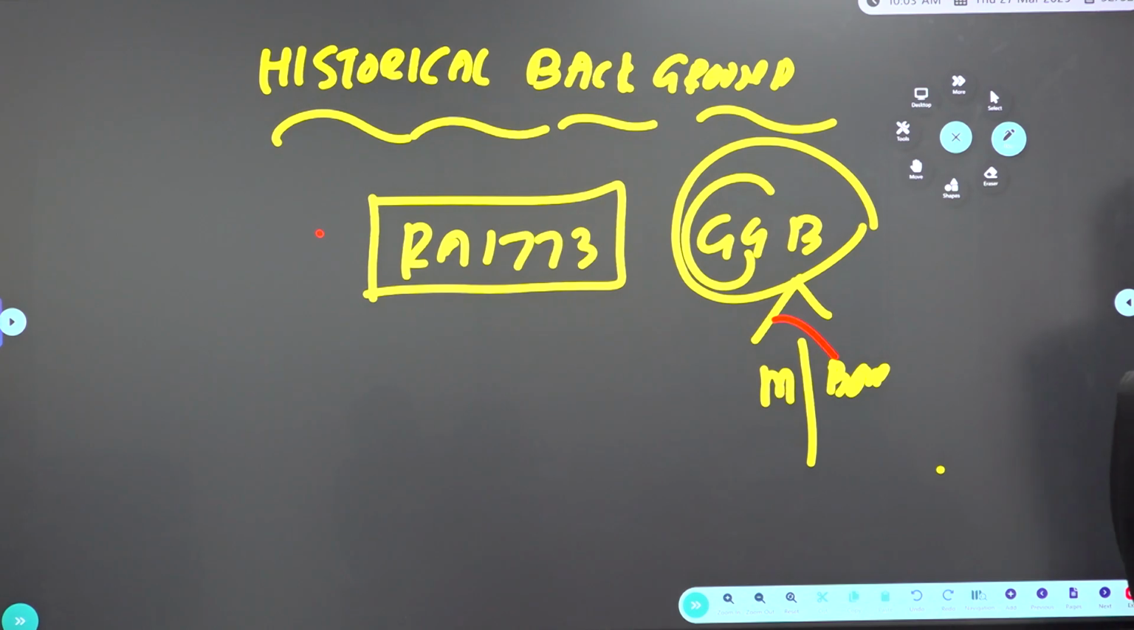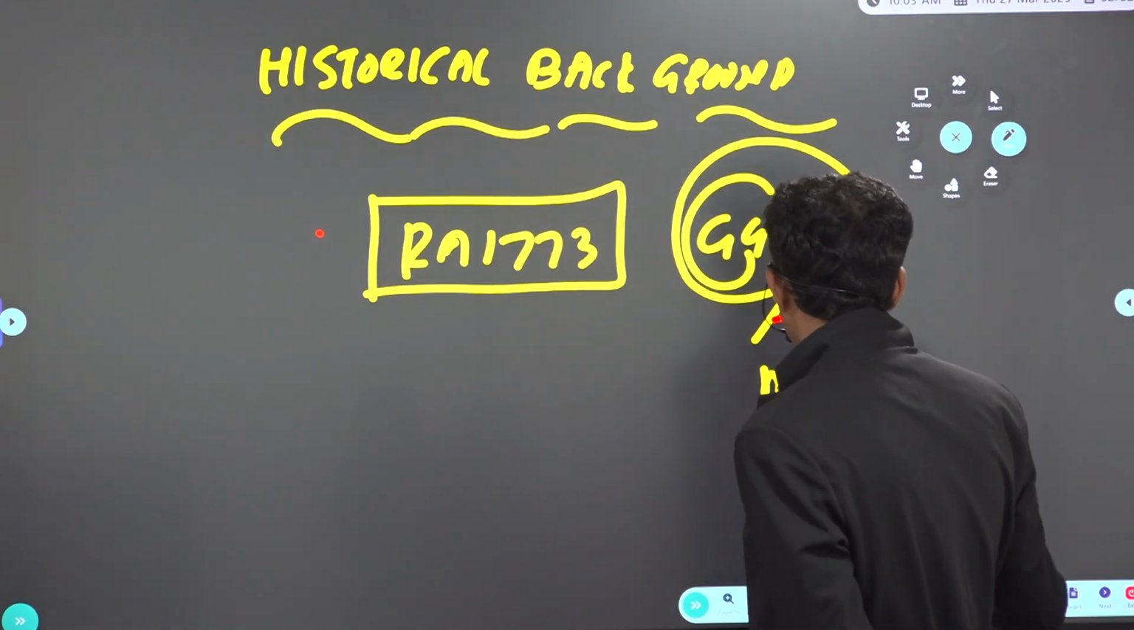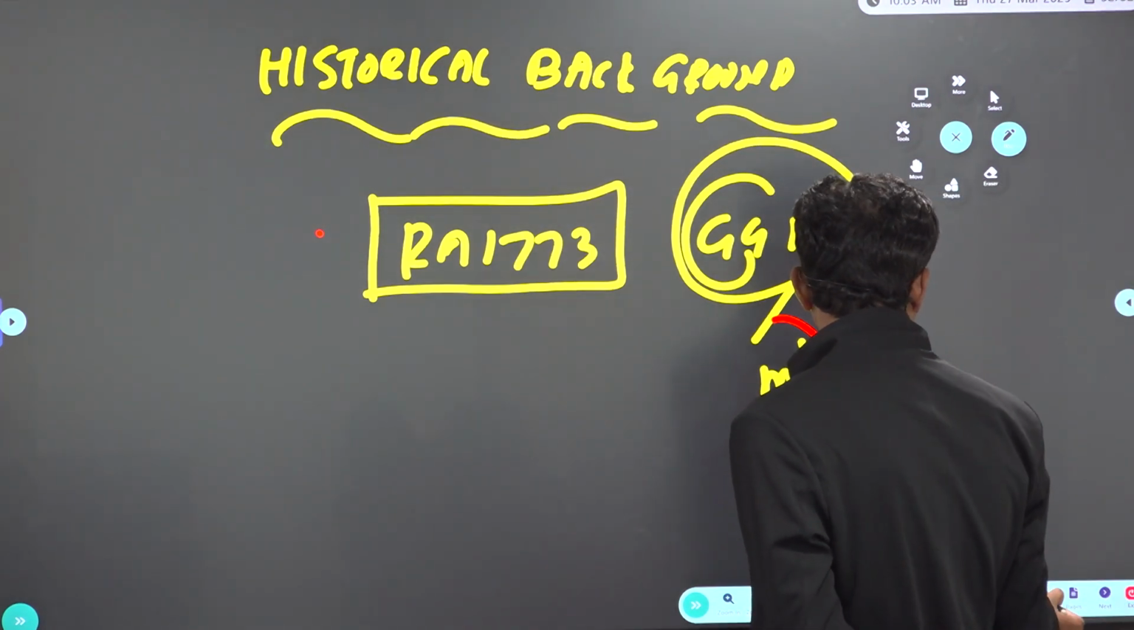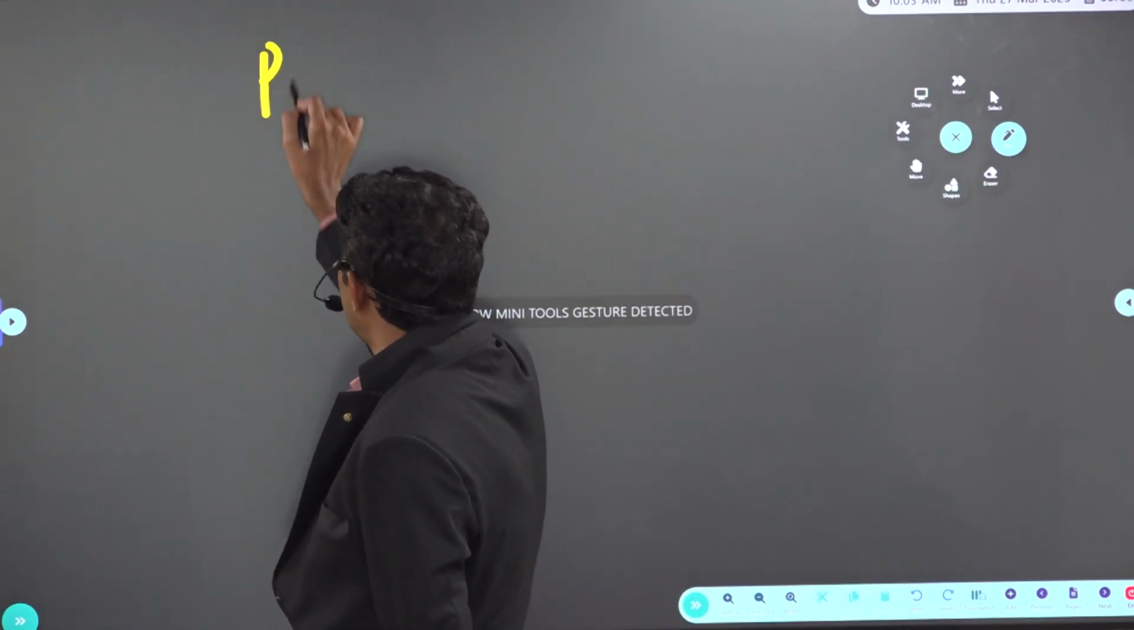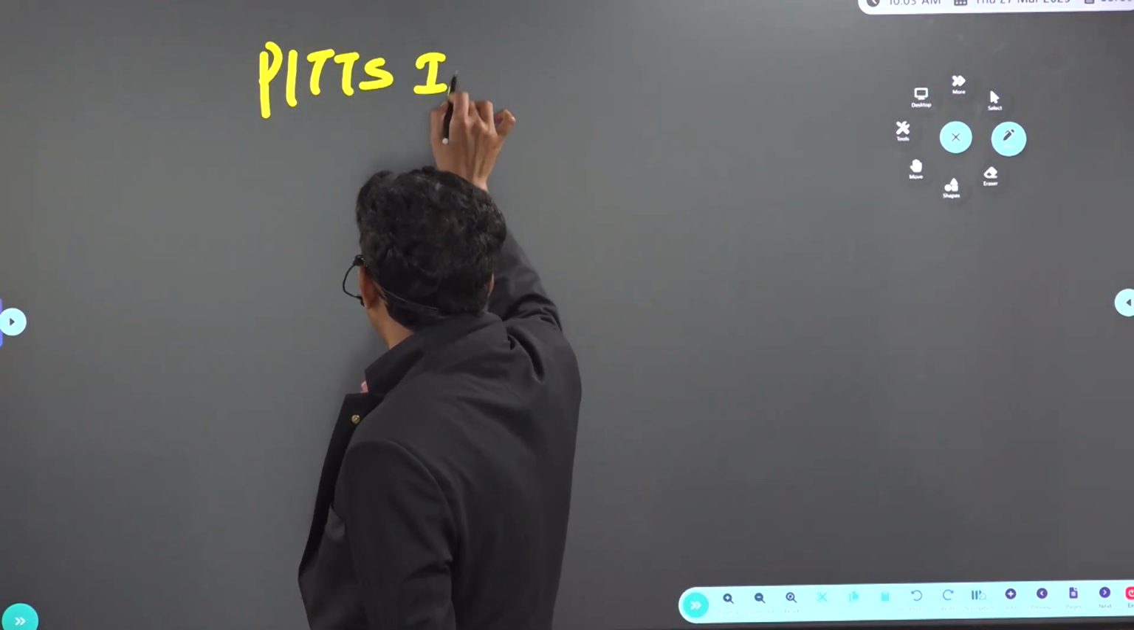Then Pitt's India Act of 1784. Look at the word: Pitt's India Act.